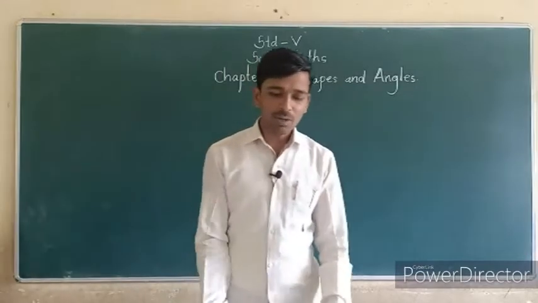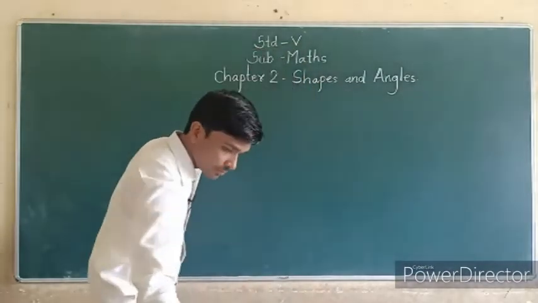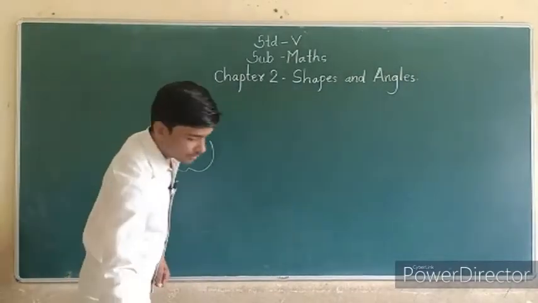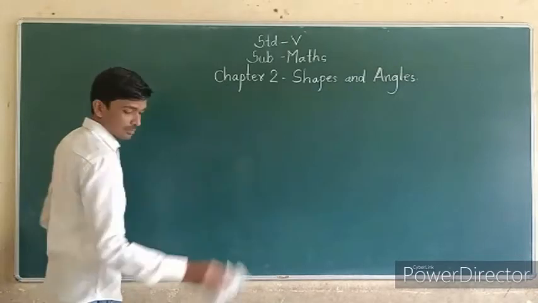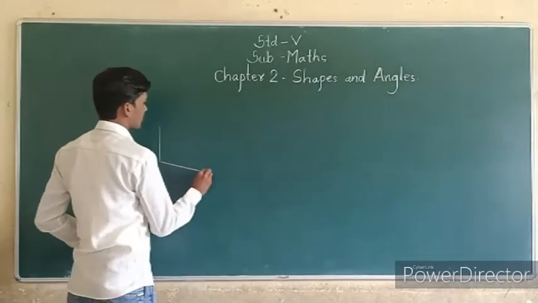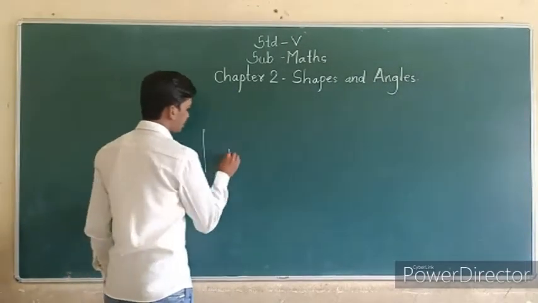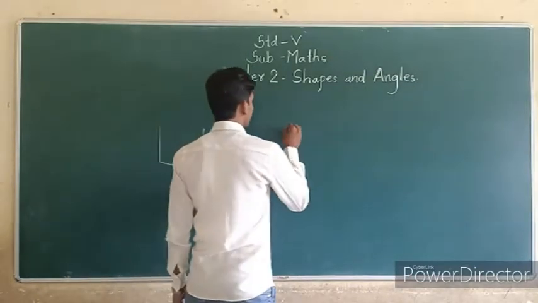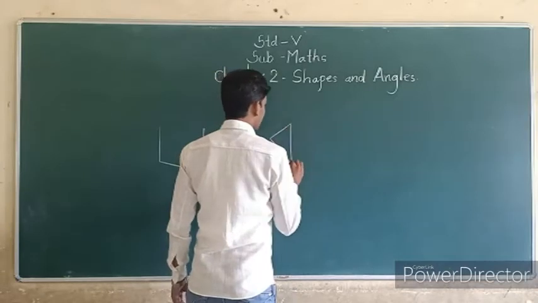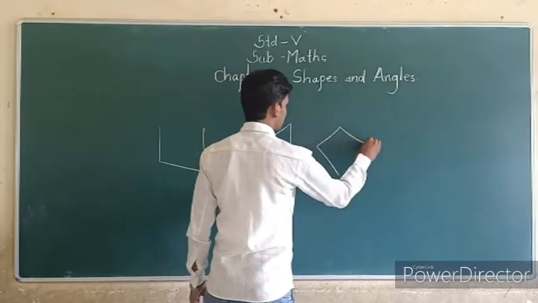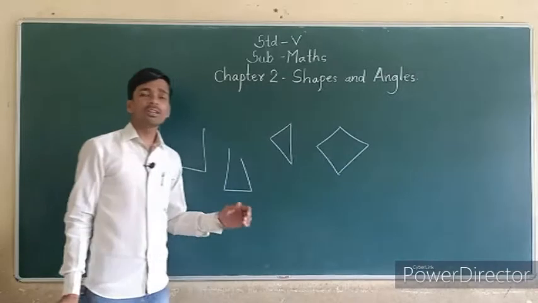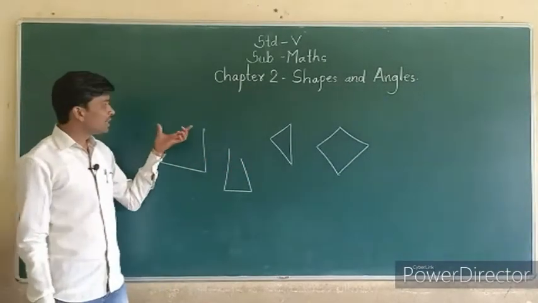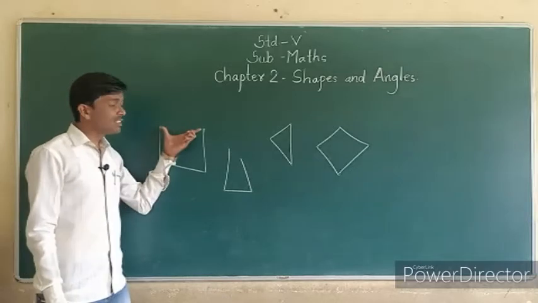For example, I will draw here some shapes. See, I will draw four shapes. See this. In that shape, there is a gap.